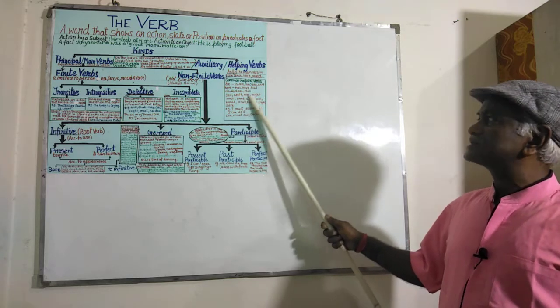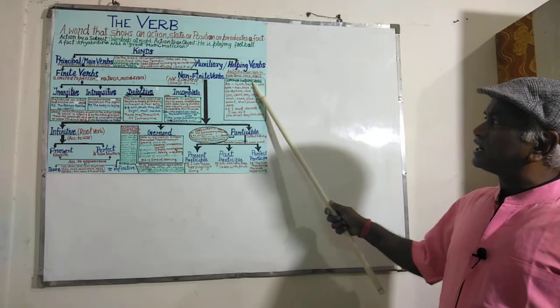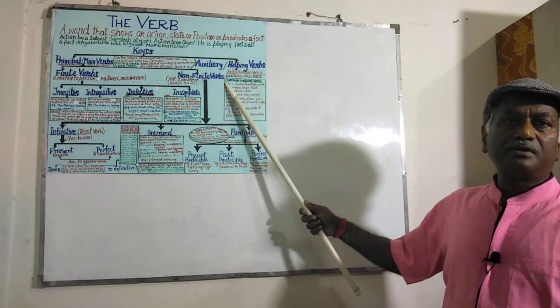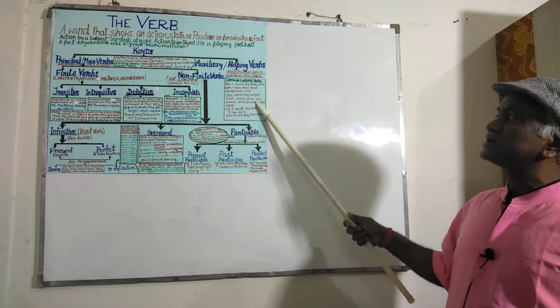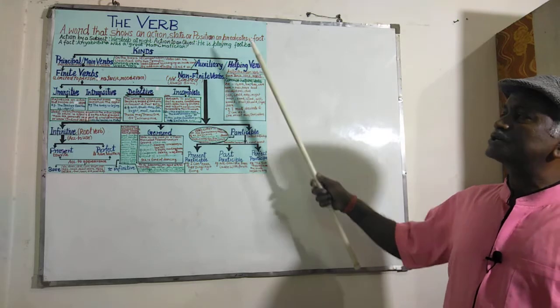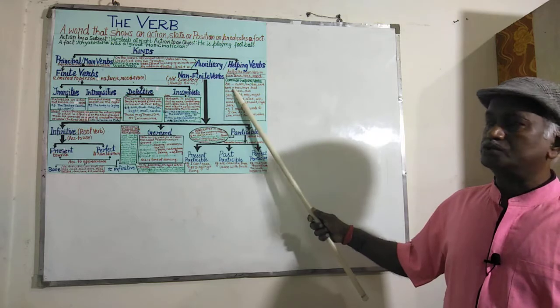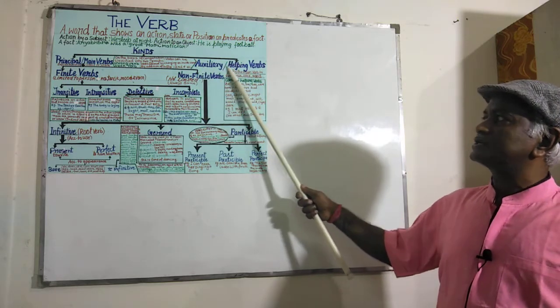To those students, I would like to say modals are included in auxiliary or helping verbs themselves. That means all these verbs help the main verb in the formation of tense, voice or mood. So they are considered as helping verbs or auxiliary verbs.